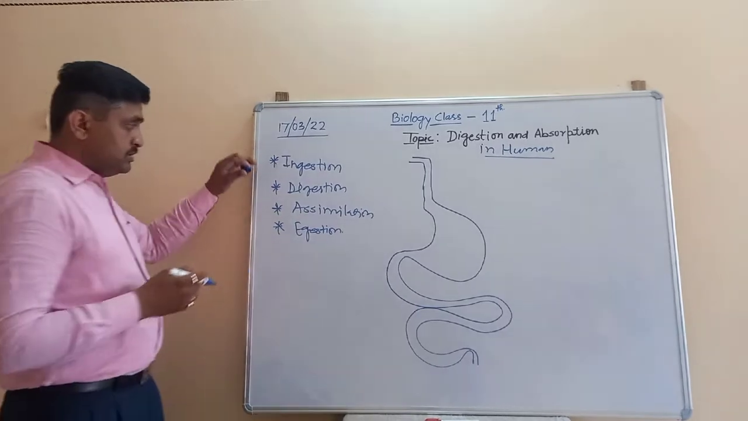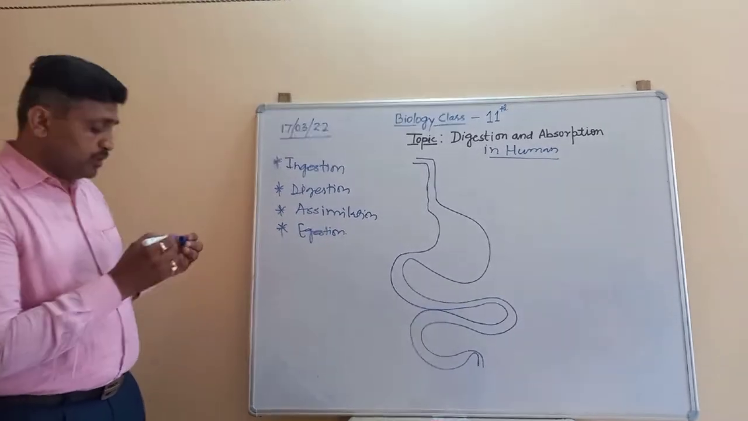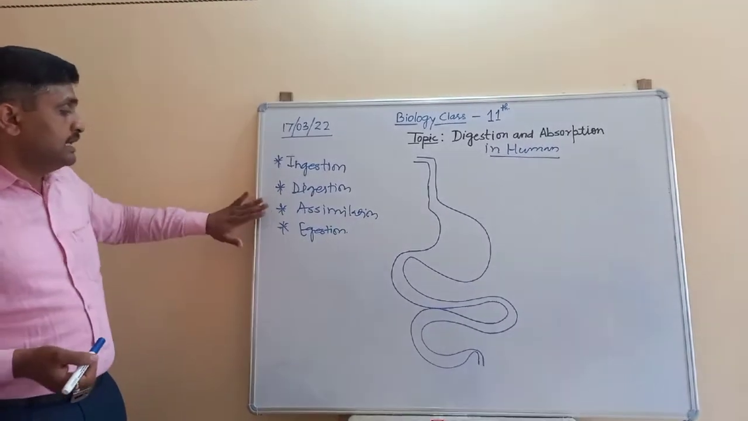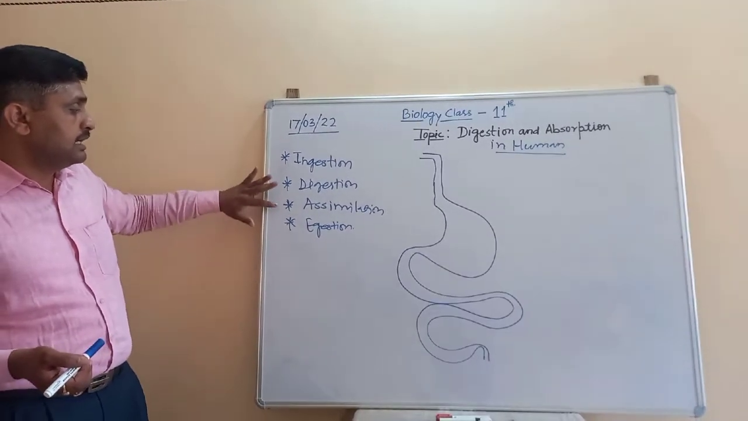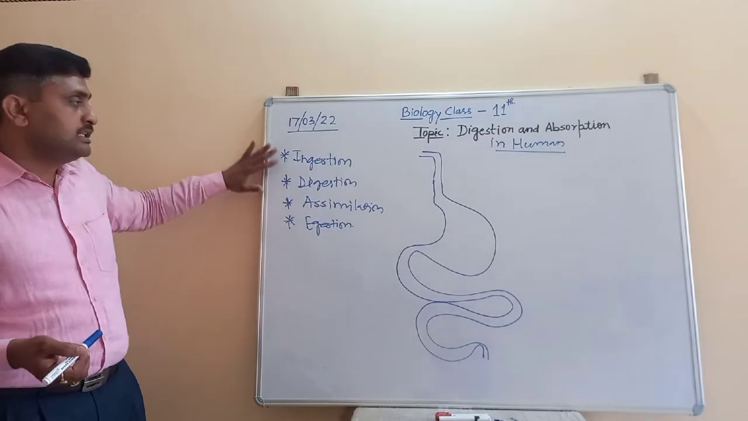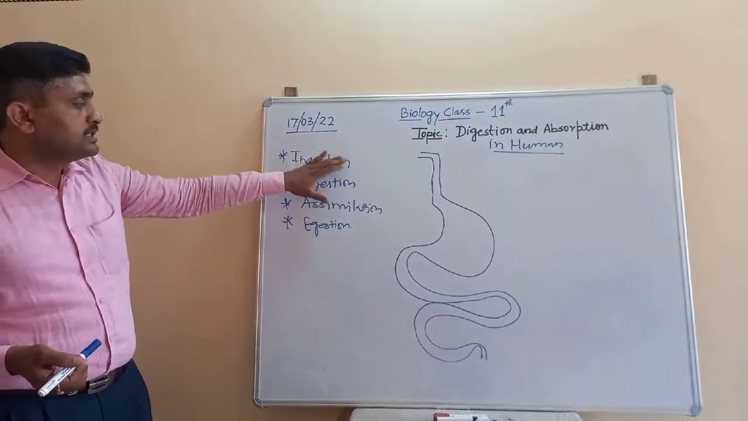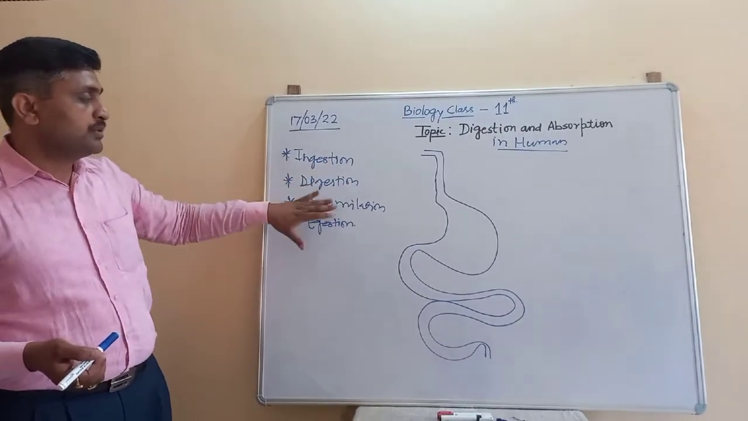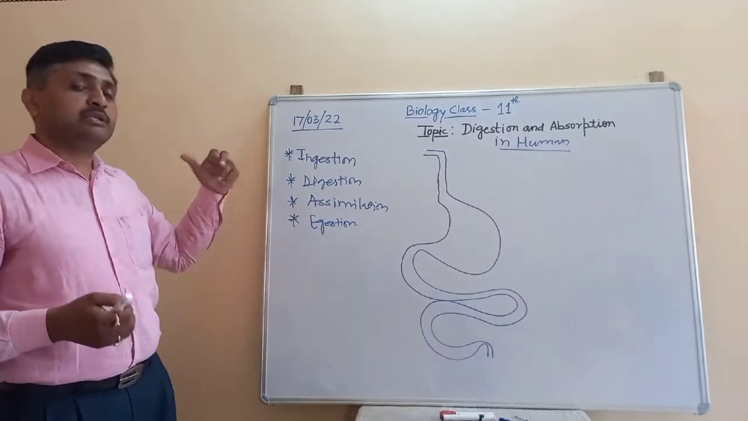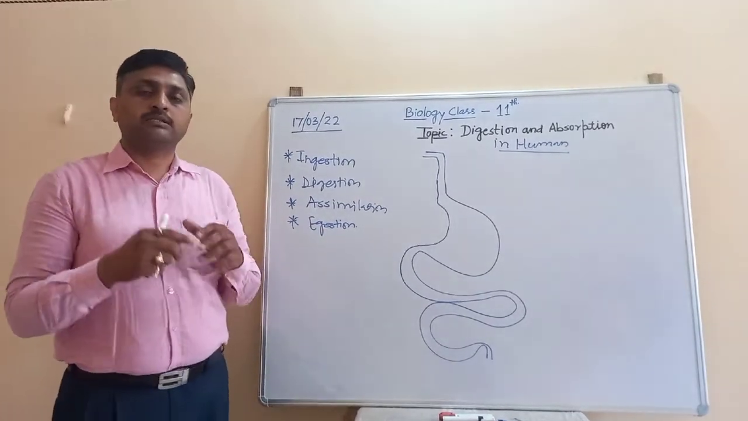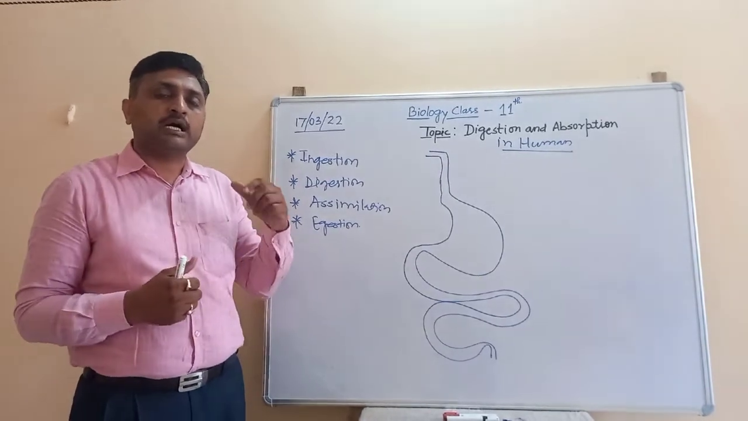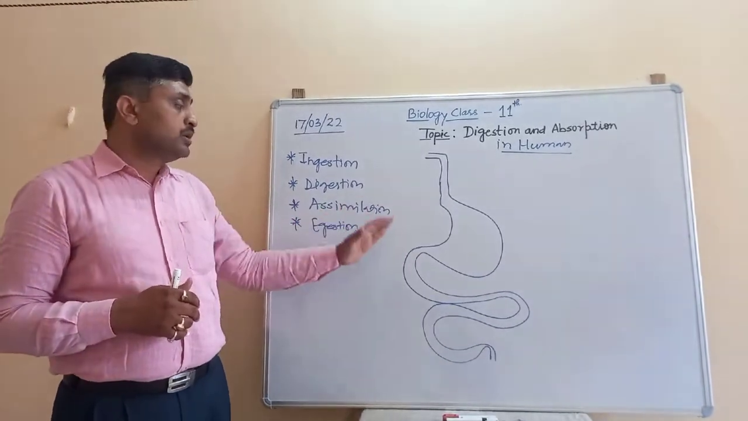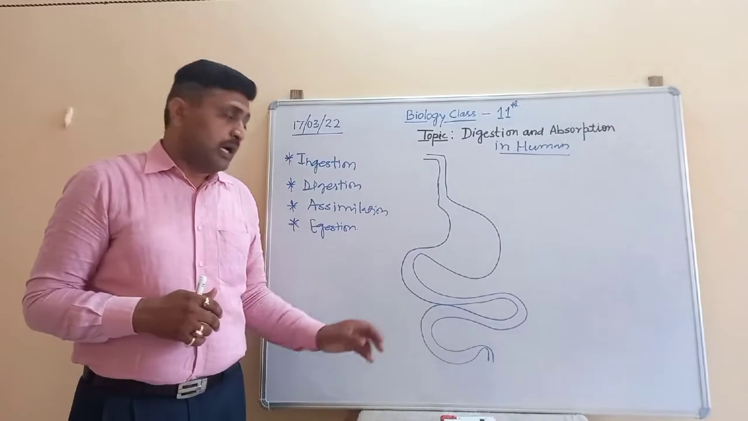By this process of ingestion, digestion, assimilation, and egestion, the complete digestion of the food material takes place. And after the digestion of the food material, there are some byproducts, some useless substances, that are the undigested food material, which are released outside of the body.